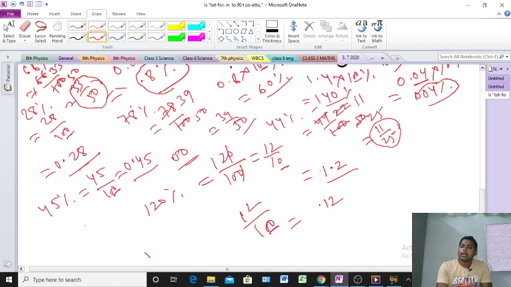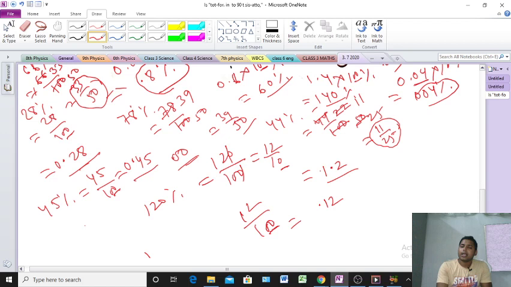Next one, 3 by 10. 3 by 10 into 100. 10 and 100 will be cancelled, 10 times 10 is 100. So we are getting 3 into 10, 30%. We are getting 30%. Second one, first one 80%, second one 30%. Clear? Next one, third one.